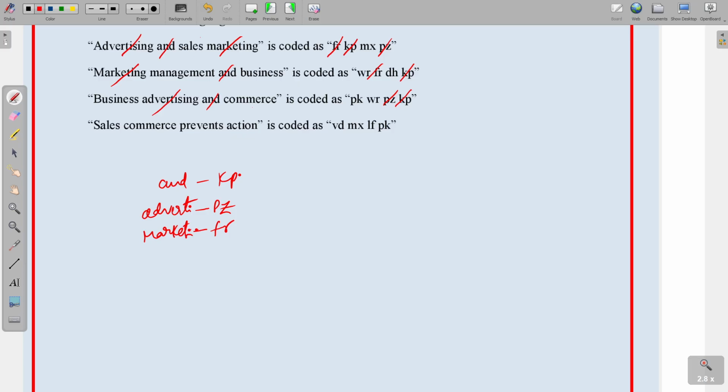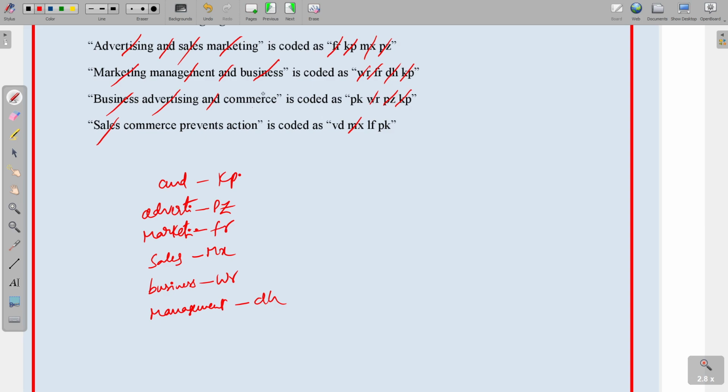And next, the remaining word is sales. So what is the code for sales? That is MX. MX is the code for sales. Okay, sales here and also sales here. MX is the code for sales. Next, coming to the second one, management. There is no management word. Business. So business and business. So what is the code for business? That is WR. WR is the code for business. Next, the remaining word is management. What is the code for management? DH. DH is the code for management.